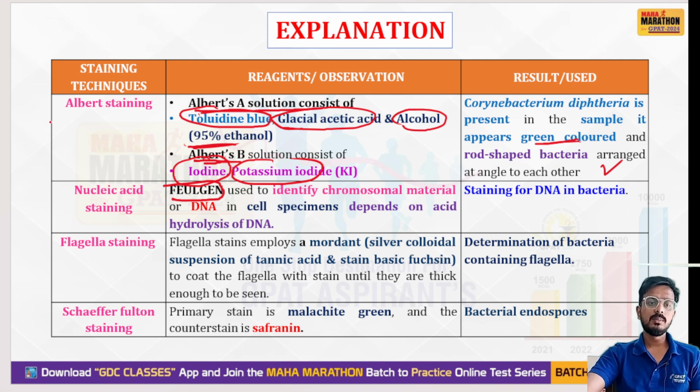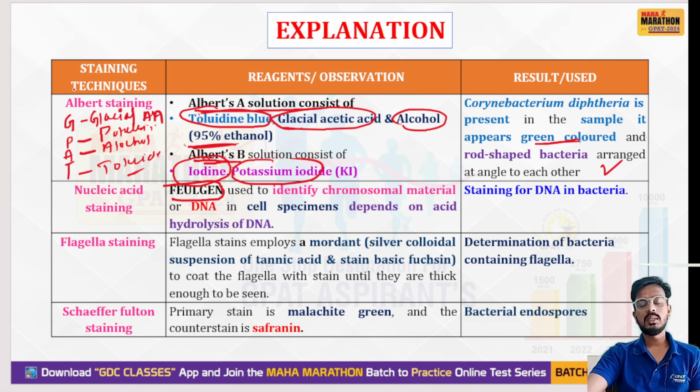So you can remember by a simple mnemonic. Albert staining: what are the reagents used? Our exam mnemonic is GPAT. G for glacial acetic acid. P for potassium iodide and iodide. A for alcohol and T for toluidine blue. So you can remember by the simple mnemonic GPAT. Albert A contains GAT and Albert B contains P, that is potassium iodide and iodine.